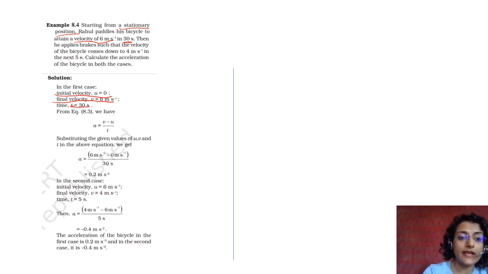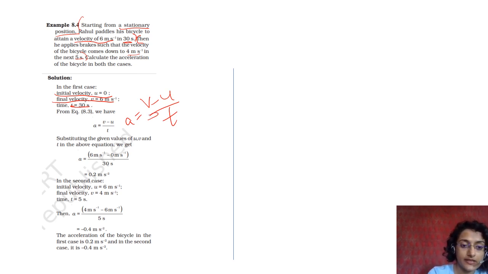Then he applies brakes such that the velocity of the bicycle comes down to 4 meter per second in the next 5 seconds. Calculate acceleration. We'll come to this part. First we'll solve this part and then we'll solve this part. Okay, we have to calculate acceleration. So we know from the equation that acceleration is the change in velocity upon time, right? So we get the equation: v is 6, u is 0, right? And time is 30 seconds. So this is the acceleration.